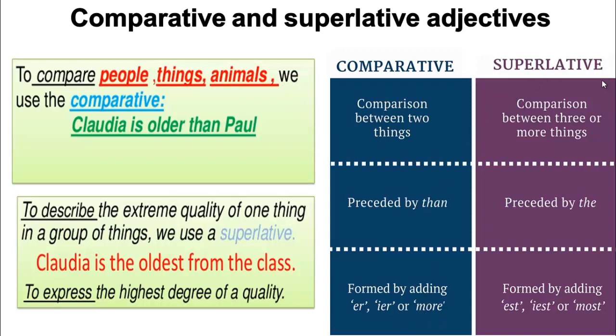Superlative: comparison between three or more things, preceded by the, formed by adding est, iest, or most.